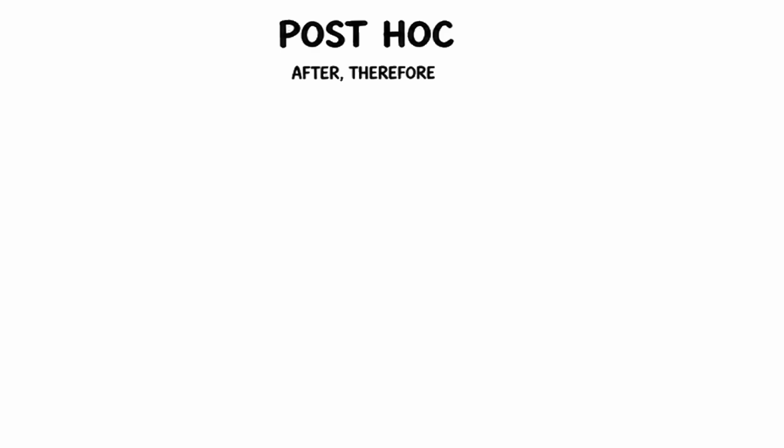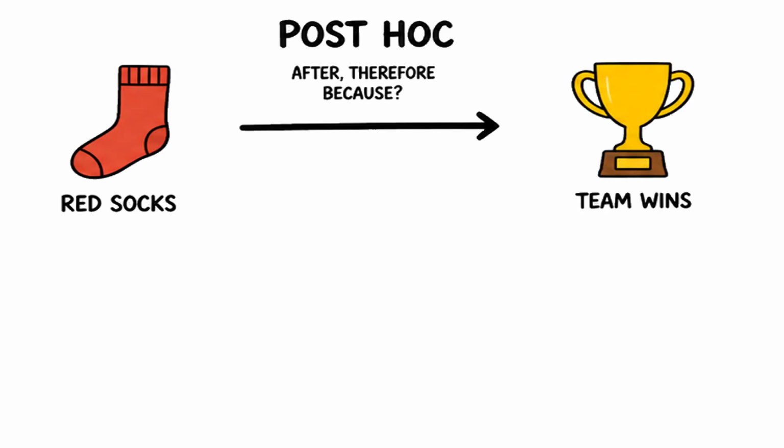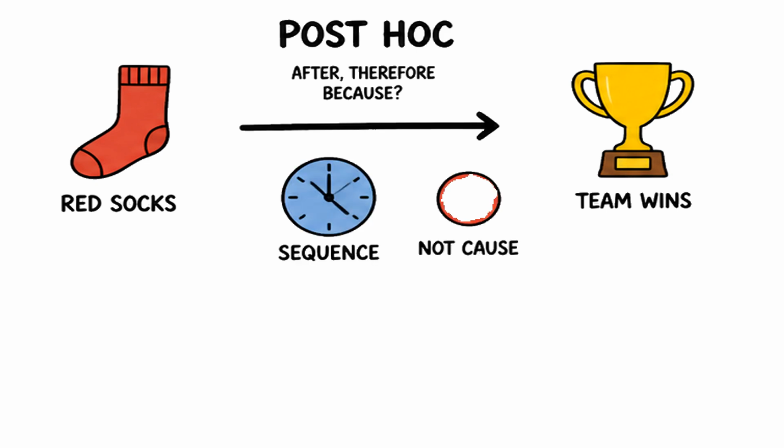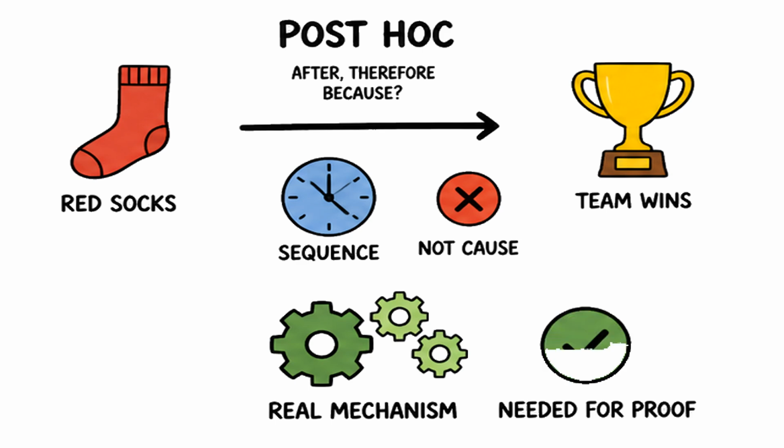Post hoc thinks one event caused another just because it came first. I wore red socks, then my team won, so the socks caused the win. Sequence is not cause. Correlation needs a real mechanism before it becomes proof.